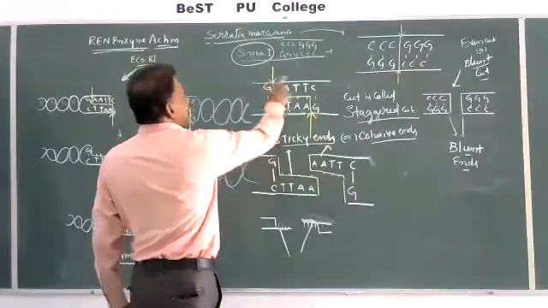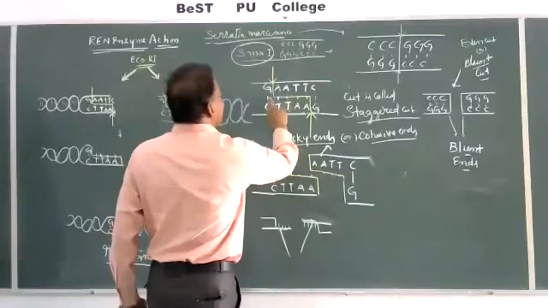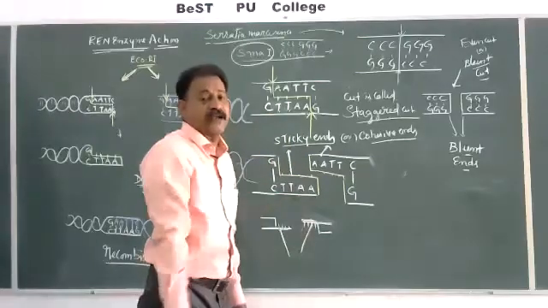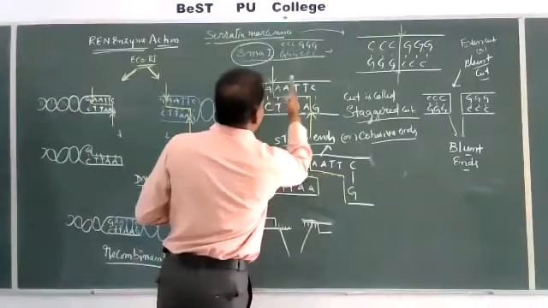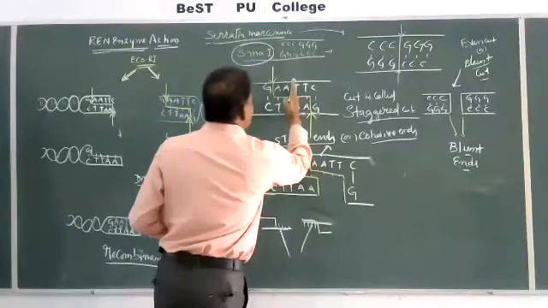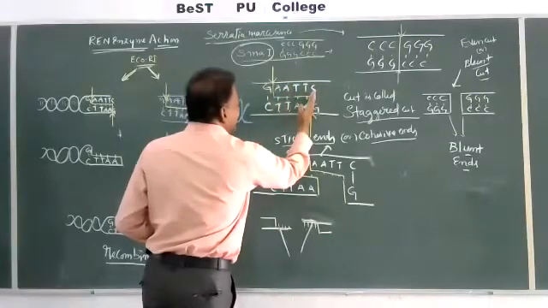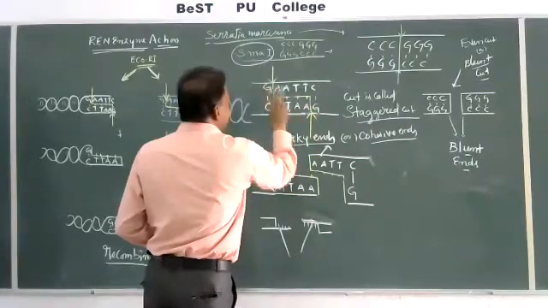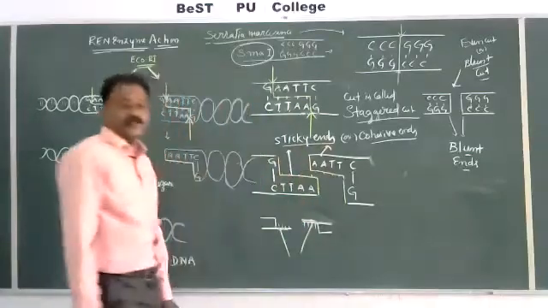After this diagram, in the next paragraph on the next page, he has explained the palindromic sequence, with the cut just away from the center. My dear students, it is compulsory: you have to follow the textbook for molecular biology, each and every sentence. Suppose this is the center, GAATTC. This enzyme is not cutting in the center but a little away from the center, either this side or this side, but exactly between the two same bases on both sides, between G and A. Because of this, sticky ends or cohesive ends are possible.